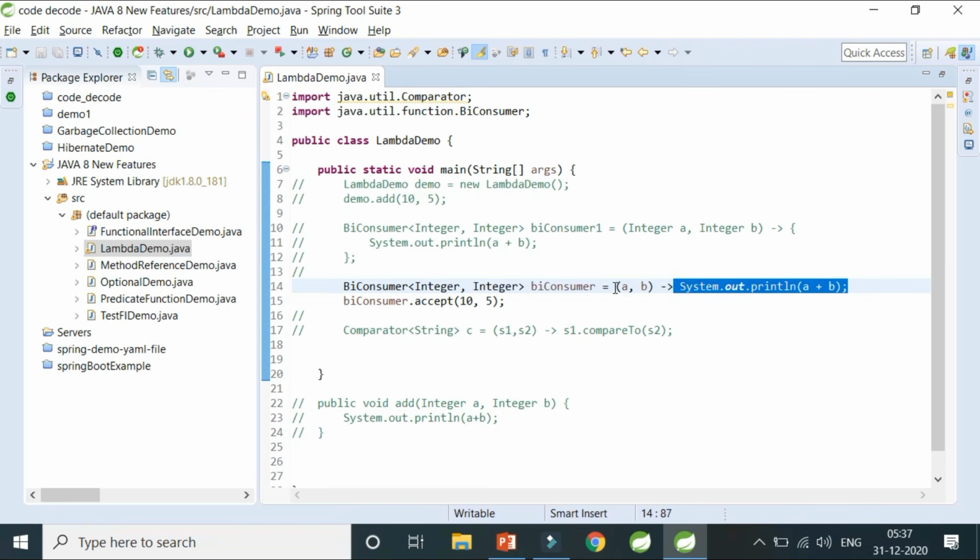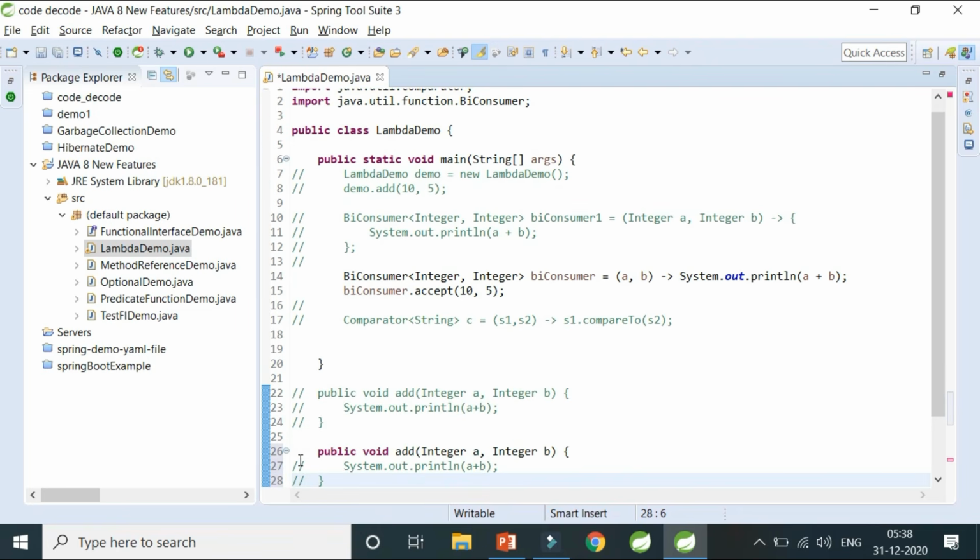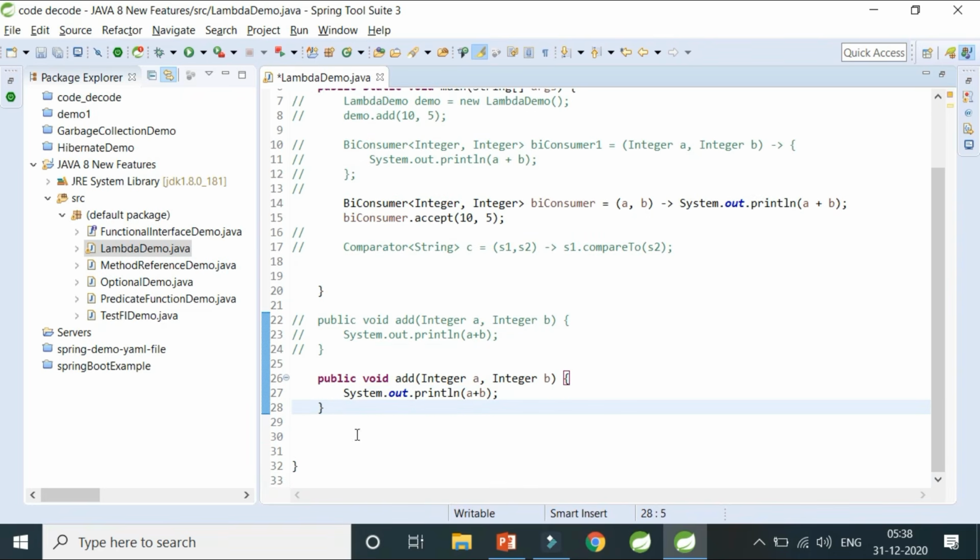System.out.println. Since integers can be inferred, the type parameters of A and B can be inferred from these 2 parameter types. That is why we have removed the integers from the functional interface. So after removing add, let me tell you how you can create a functional interface first, and how you can create a lambda expression for a given method.